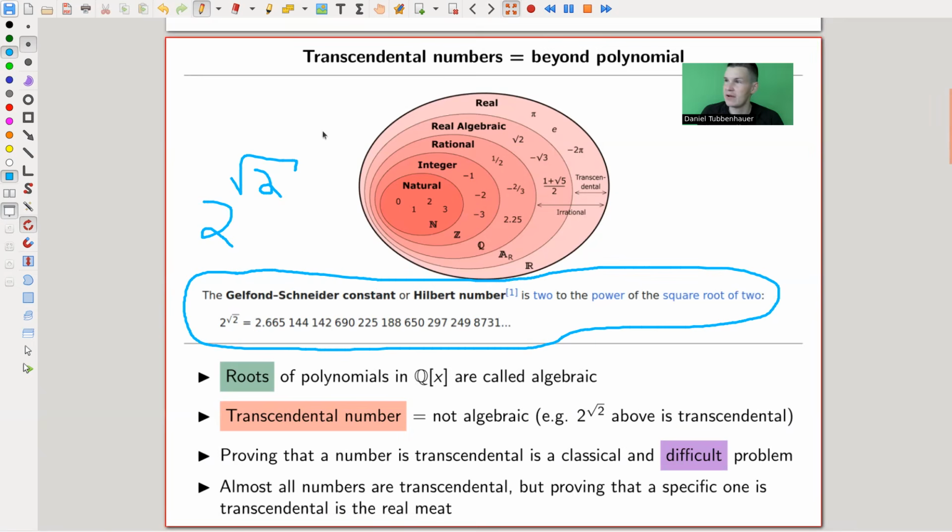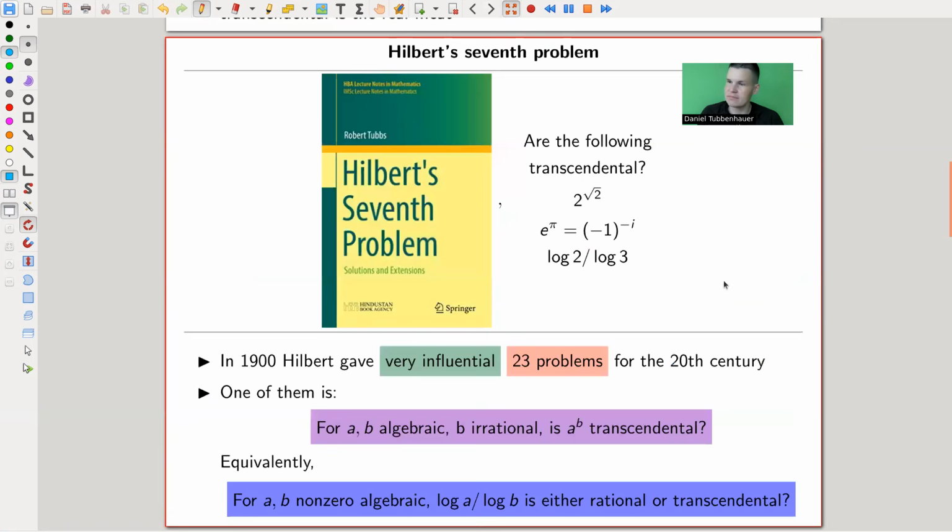So let's have a look at the statement itself. It all originates in Hilbert's seventh problem. Hilbert gave this list of 23, if I'm not completely wrong, 23 problems at the turn of the century. And the turn of the century means not from 1999 to 2000, but the one before. Some of them are really weirdly stated. But some of them are pretty straightforward questions, and you can answer them yes or no.